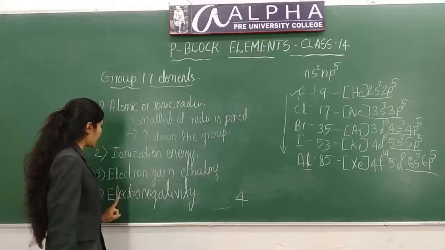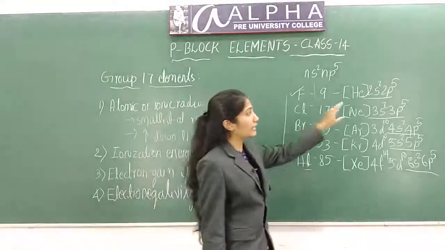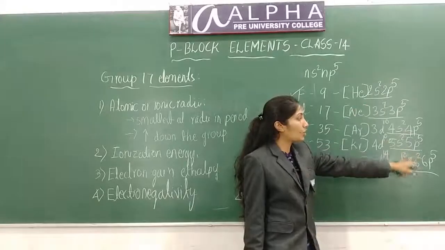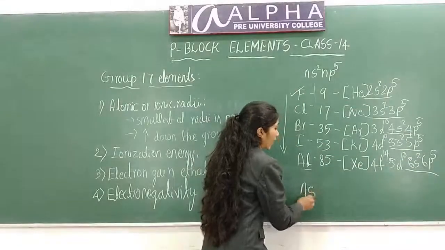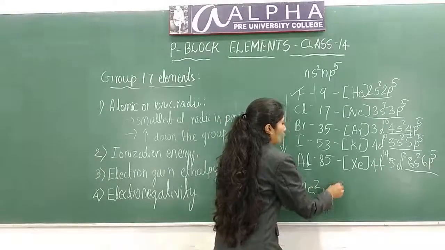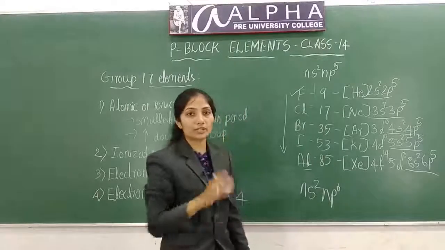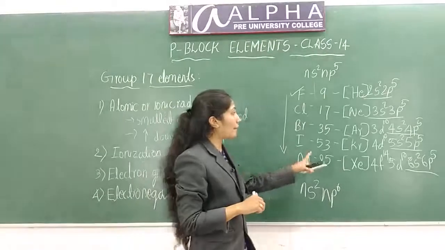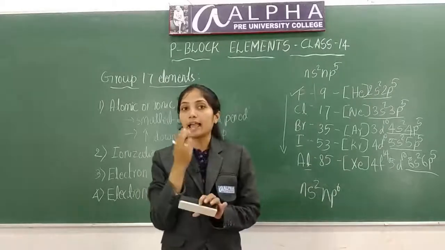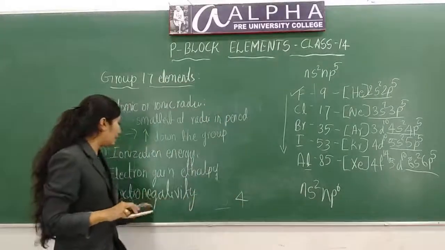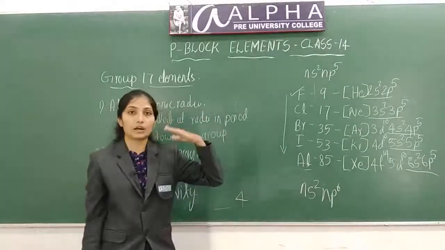Next is electronegativity. All these are electronegative elements because they easily accept electrons to reach noble gas configuration. The general electronic configuration for noble gases is ns2 np6. These all require one more electron to reach the next noble gas configuration. So they easily accept electrons. So they are highly electronegative in nature, and their electronegativity decreases down the group.